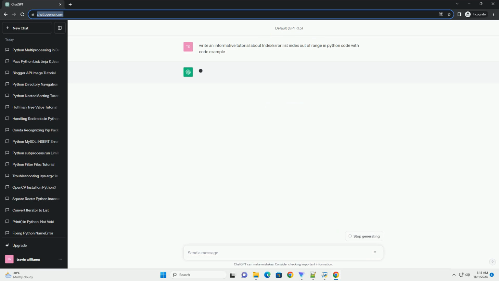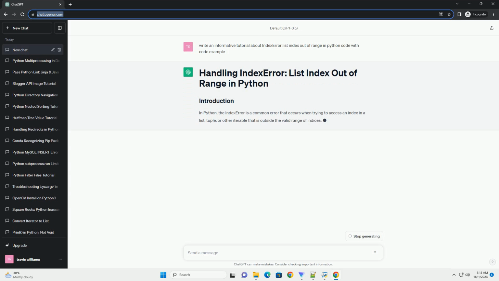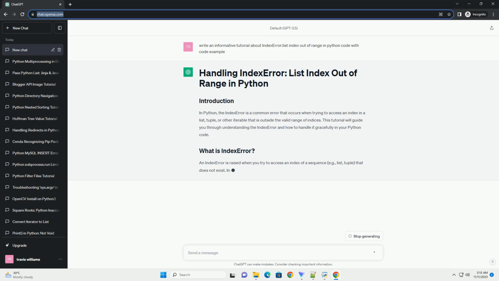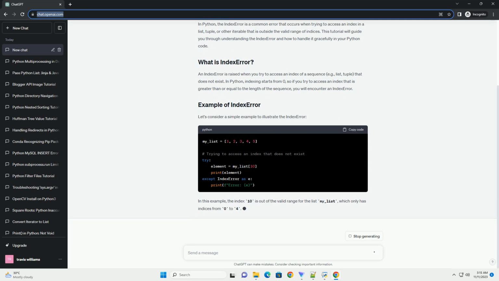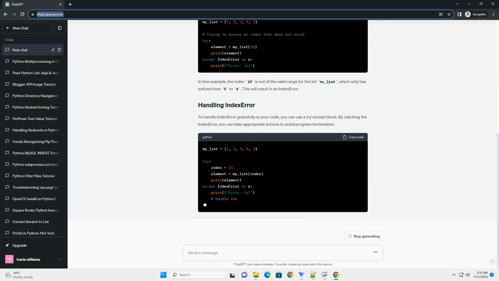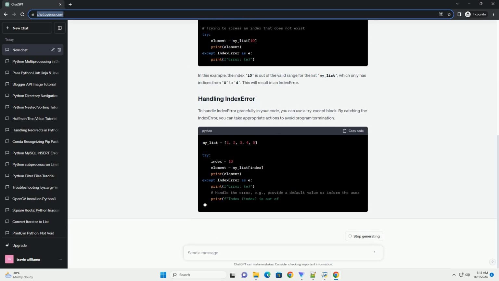Title: Understanding and Handling Index Error, List Index Out of Range in Python. Introduction. Index error is a common error in Python, and it occurs when you try to access an index that is outside the bounds of a list. This tutorial will help you understand why index error happens and how to handle it effectively in your Python code.